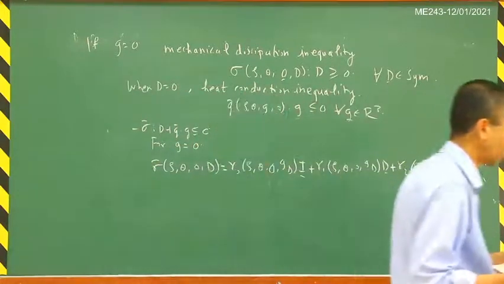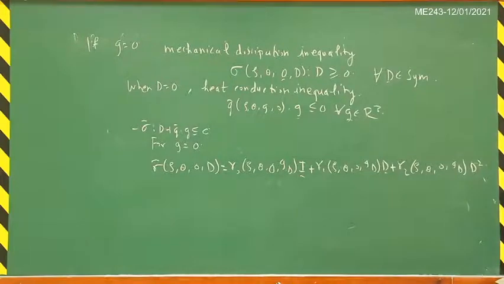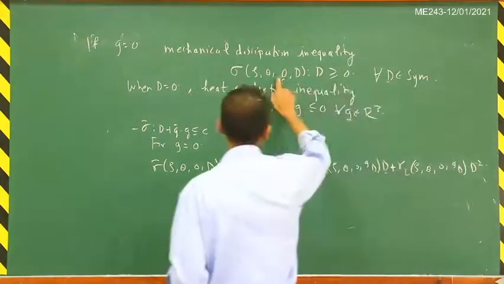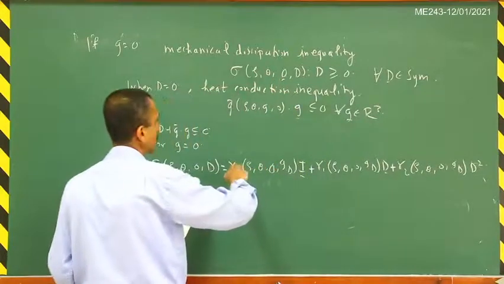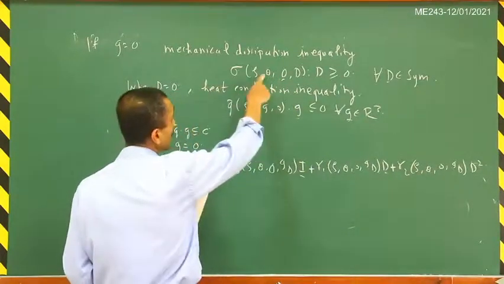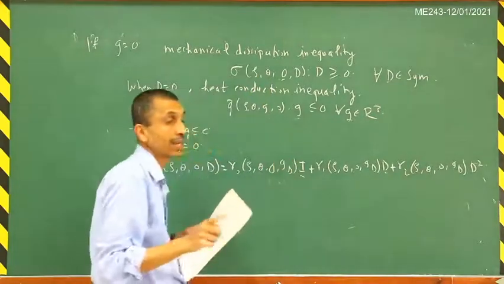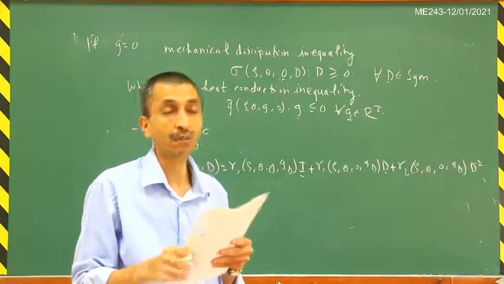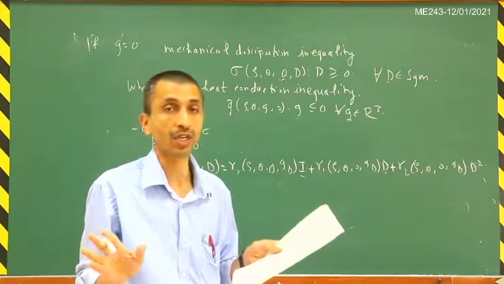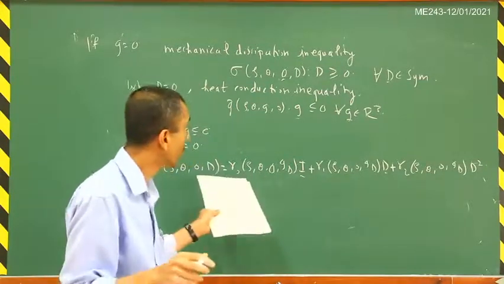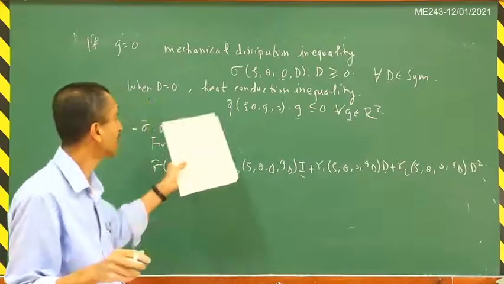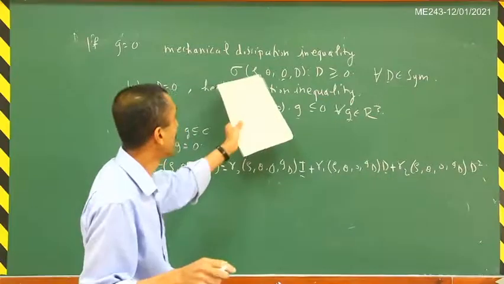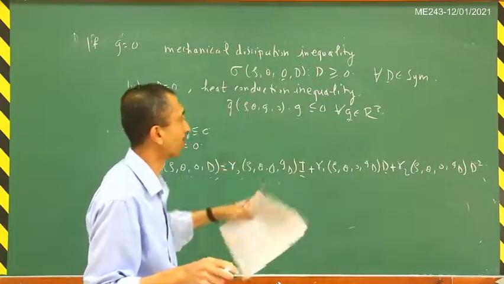Now these coefficients have to obey this particular restriction, right? These coefficients cannot be arbitrary. In the case of thermoelasticity, we saw that thermodynamics did not impose any restriction on the constitutive relation. But in the case of fluid mechanics, we see that there is this restriction, and gamma 0, gamma 1 and gamma 2 are subject to the restriction imposed by this particular relation.